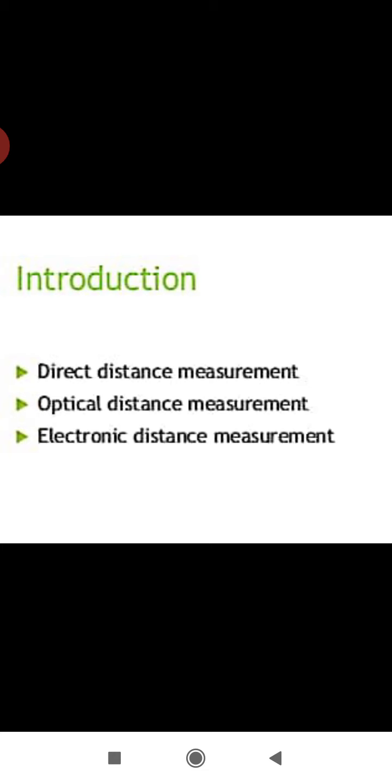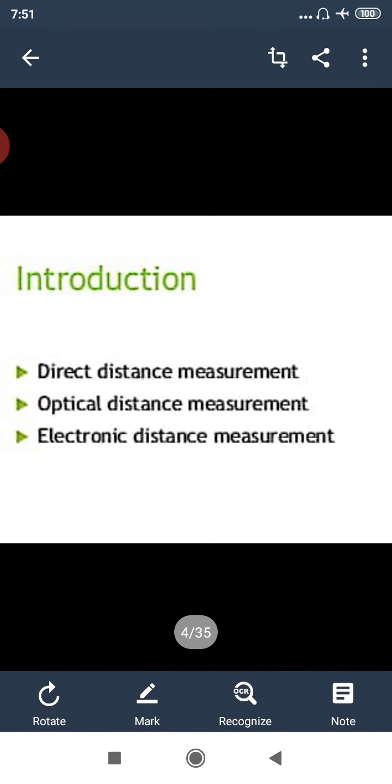Now what if the range is more, and what if the terrain is too difficult? Above all, we have EDM, that is electronic distance measurement, or you can call it electromagnetic distance measurement, with an accuracy of 1 in 10 raised to 5, having a distance range of 100 kilometers, where it directly relies on propagation and reflection.